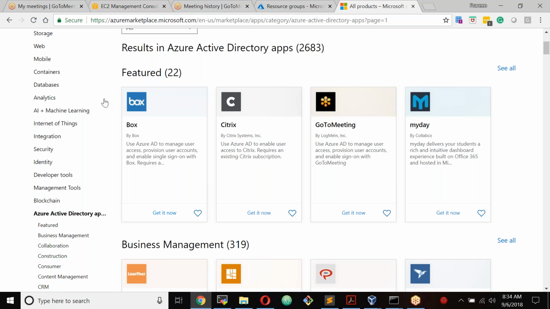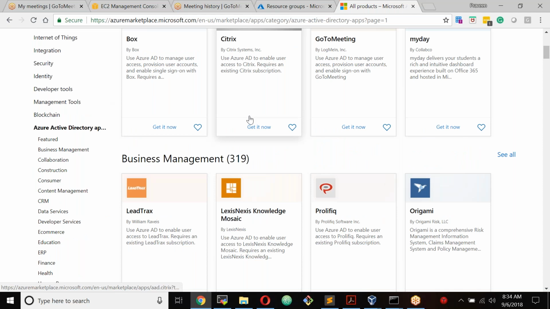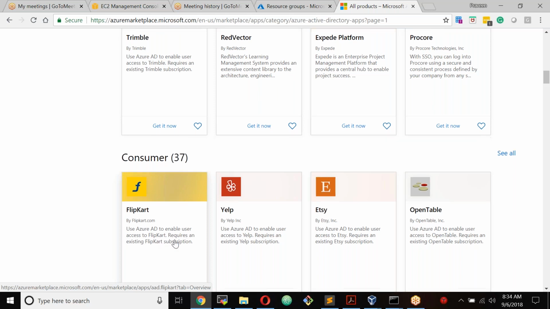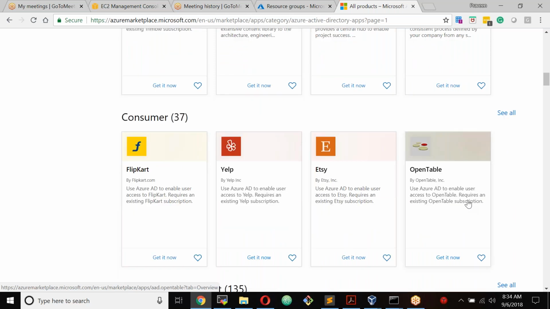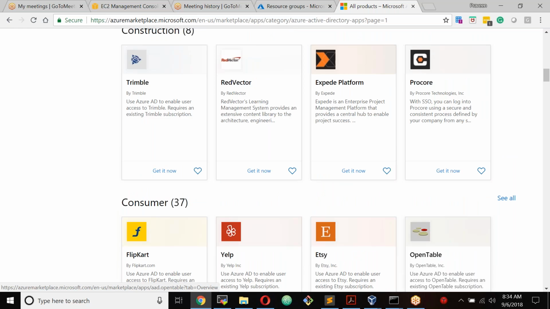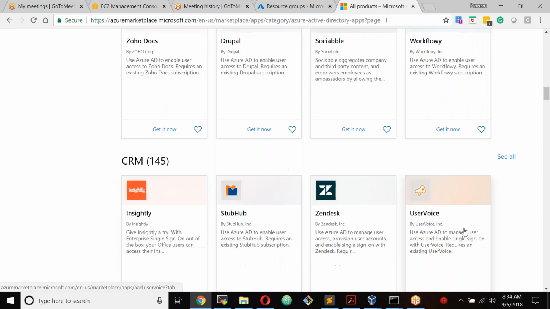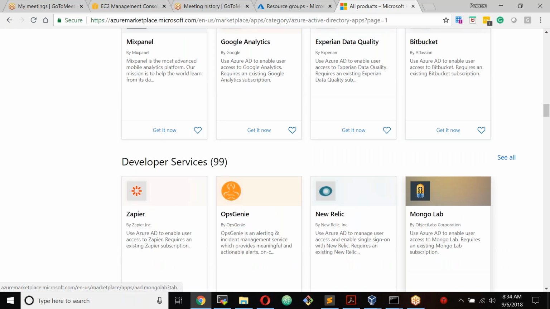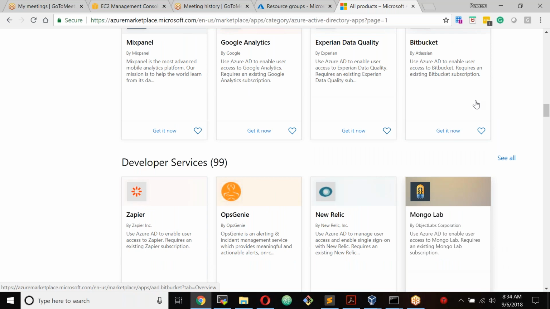It's kind of a server on its own. Use Azure AD to enable user access to Flipkart, Yelp, OpenTable. Some consumer things are also here. All right, any questions so far?